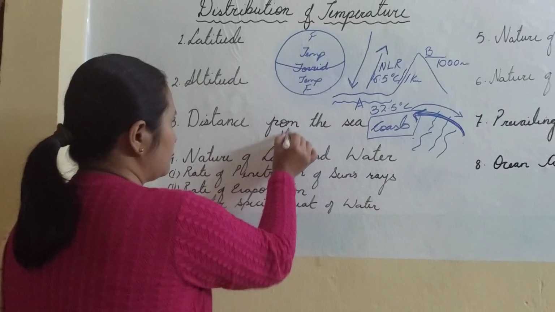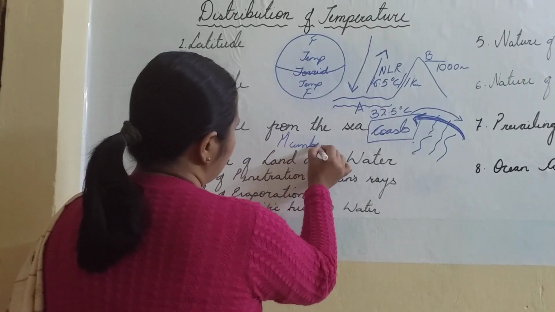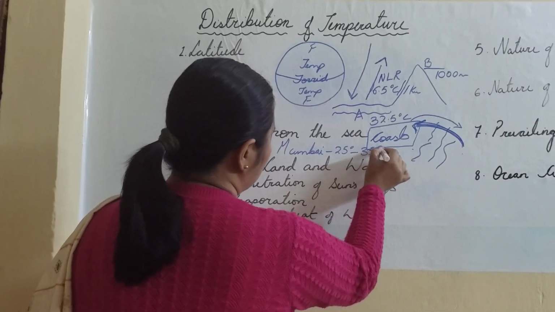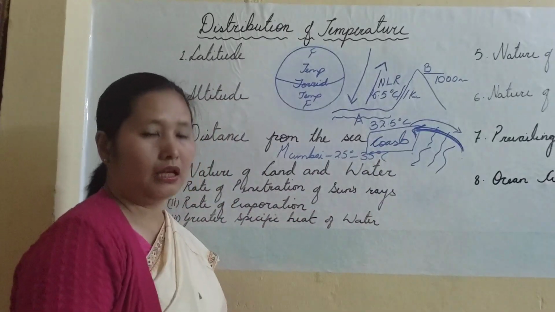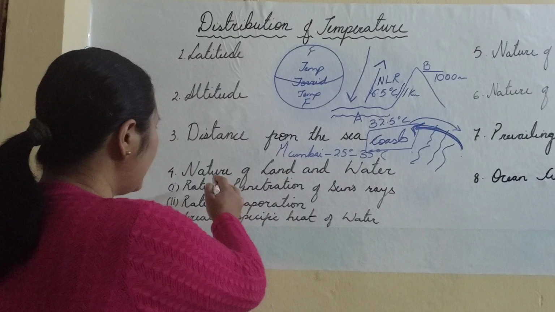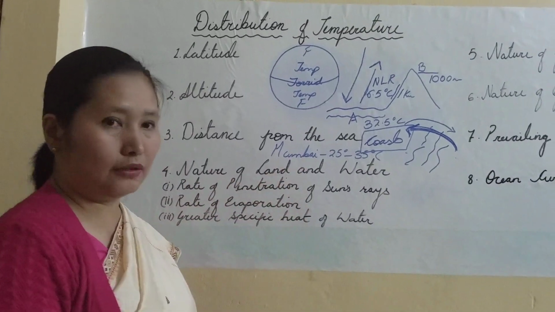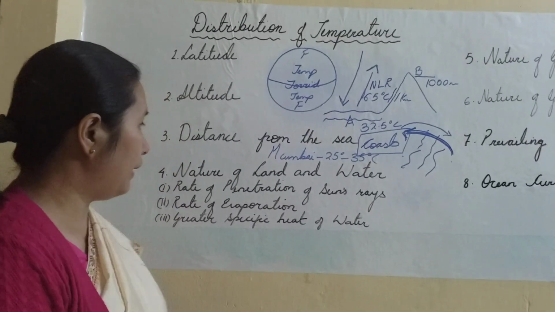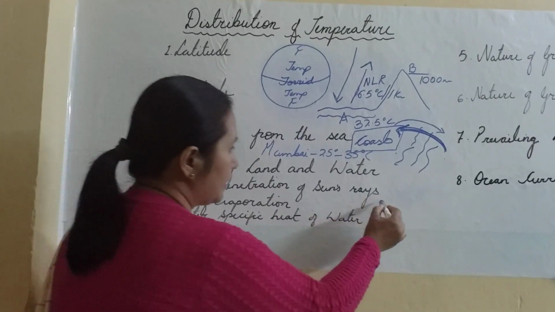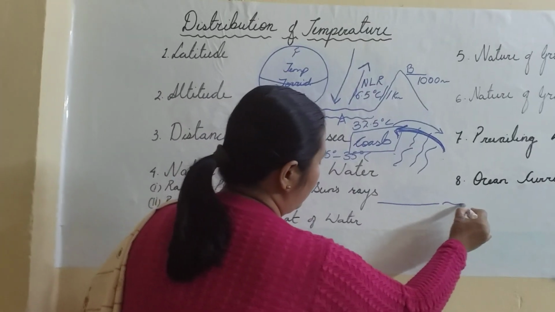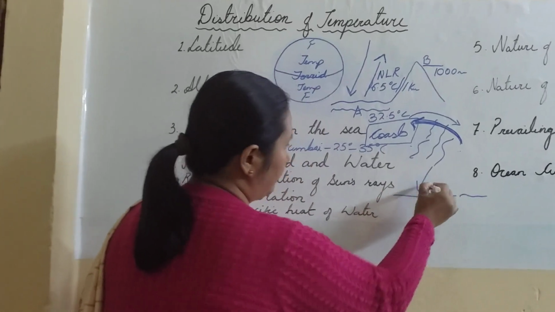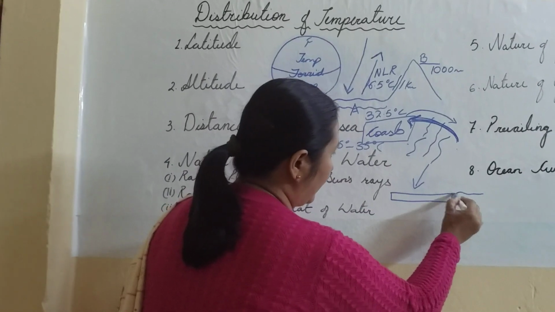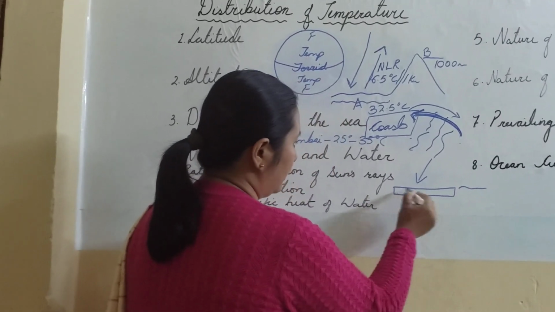Because of this phenomenon, the temperatures are moderate. That is why we can explain that Mumbai has an average temperature of about 25 degrees Celsius to 35 degrees Celsius. It is rarely above 35 degrees Celsius all throughout the year. Now the next factor is nature of land and water. We have just discussed one of the characteristics of land and water. We have other characteristics, because land and water have different characteristics of receiving insolation, mainly because the land is opaque and water is transparent.